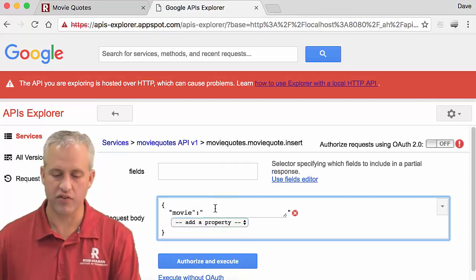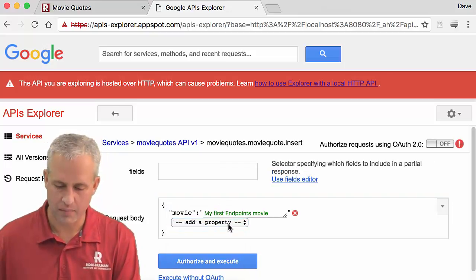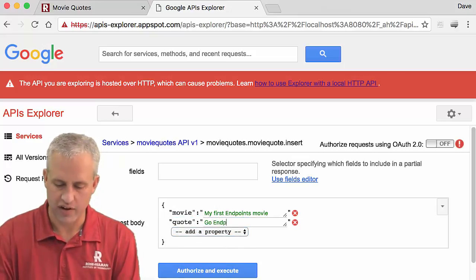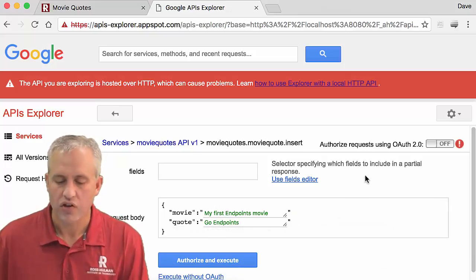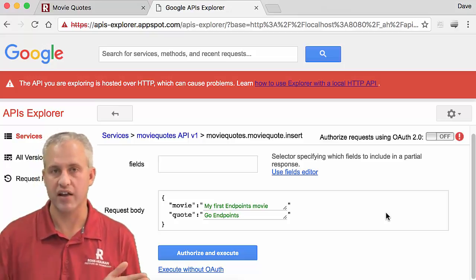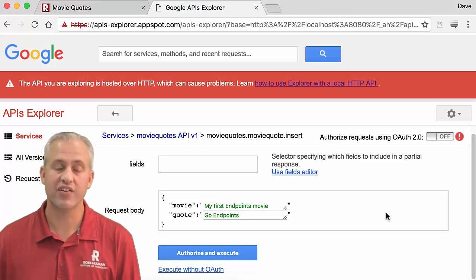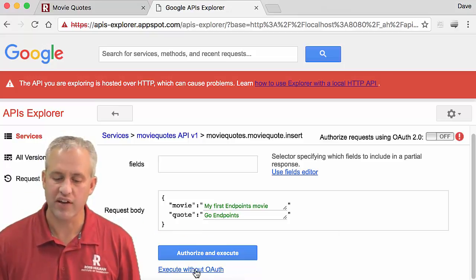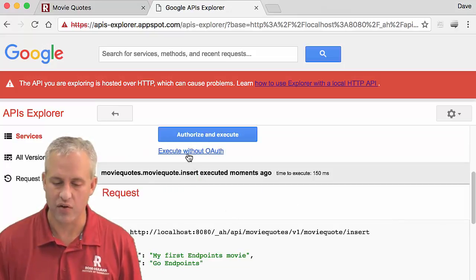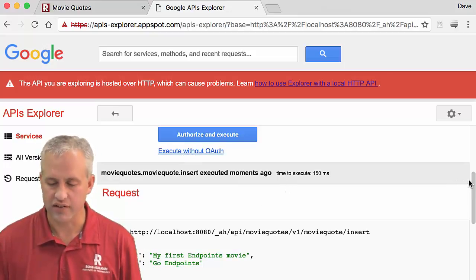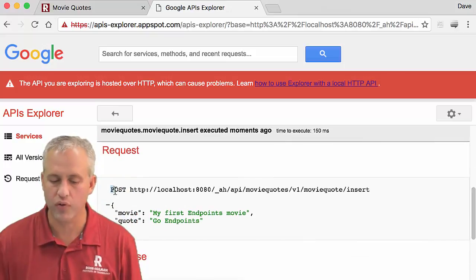So I go ahead and click on insert. And now I can actually try. So this is my first endpoints movie, and then I'll just say go endpoints. It doesn't really matter what I say. Usually the API Explorer is used with authenticated requests because web apps typically require you to sign in to be useful. MovieQuotes is intentionally chosen to be global, so everybody shares the same data. So we can actually execute this one without OAuth. It's funny that this is the big button, and then execute without OAuth is just a little ugly link. So I clicked it, and you can see that it did a post request.